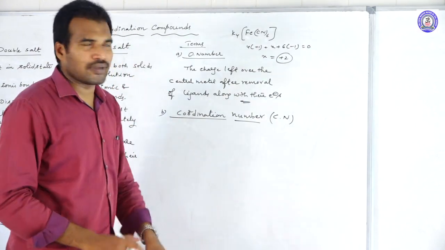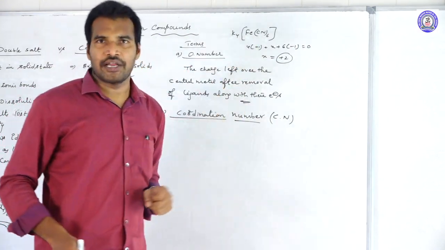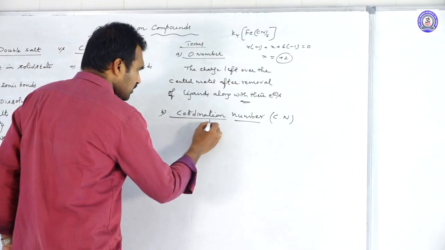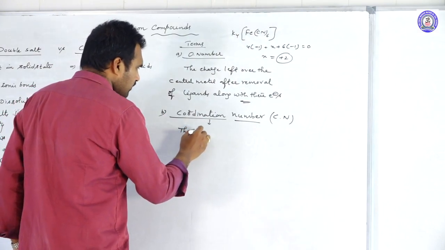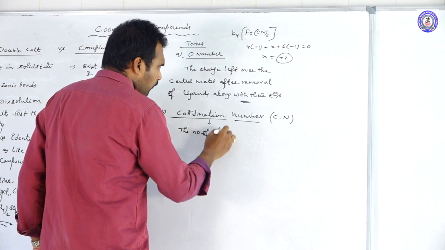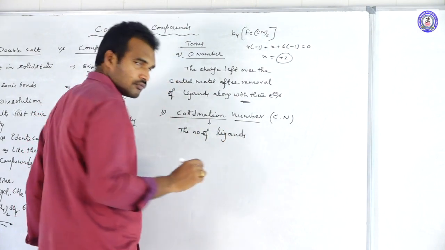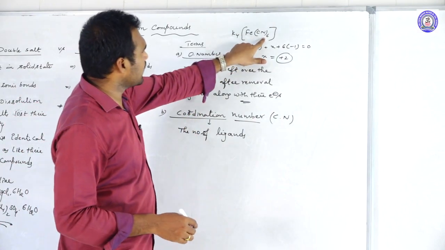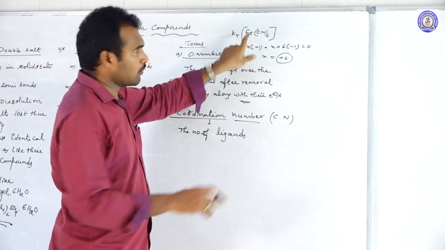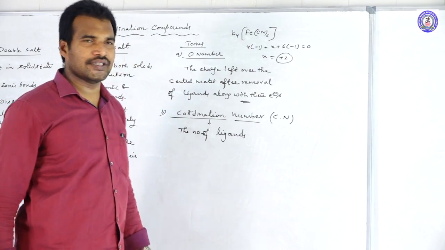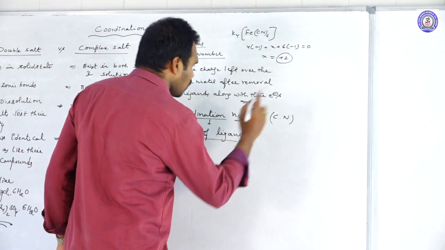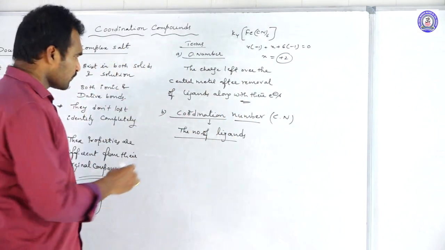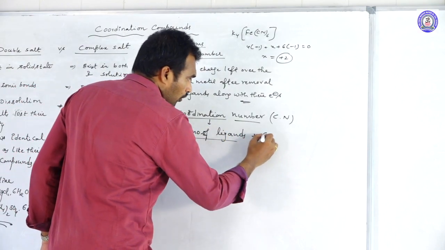So coordination number is nothing but the number of ligands surrounding the central metal atom within the coordination sphere. That number we call the coordination number.